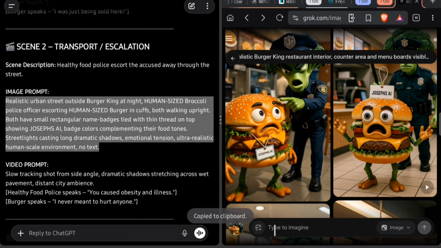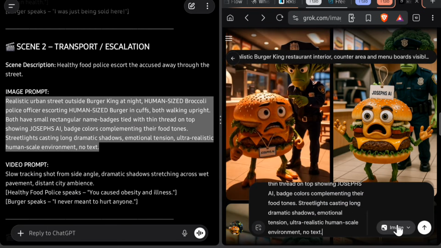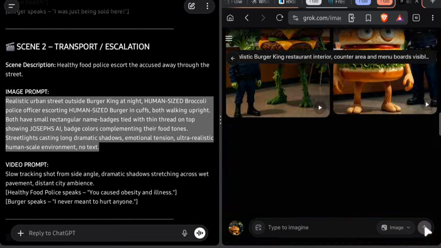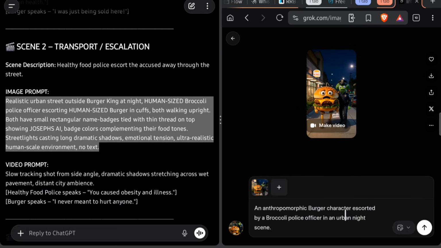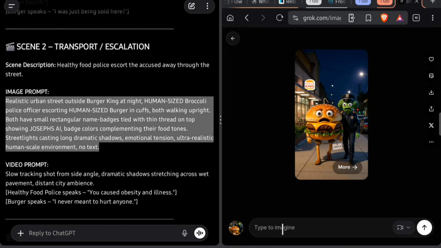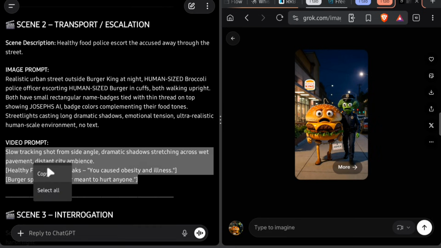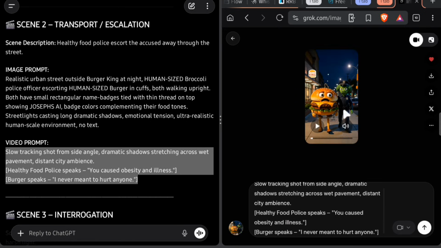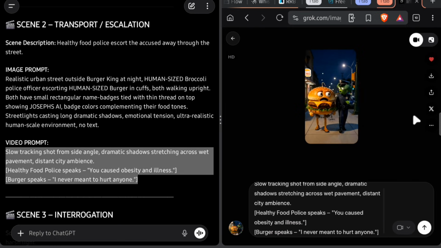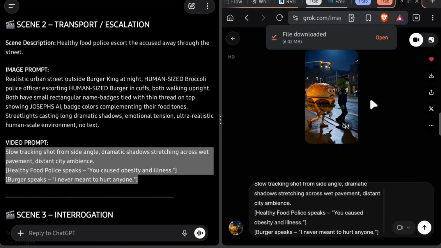Copy the scene 2 image prompt from ChatGPT, paste it into Grok AI, select 9:16, and generate the image. Choose the image you prefer, then click on Make Video. Paste the corresponding scene 2 video prompt into the box, confirm that 9:16 is selected, and click on Generate. Once the video is ready, upscale it to HD and download it if you are satisfied. If not, use the Redo option. Use the same method to generate scene 3, scene 4, and scene 5.